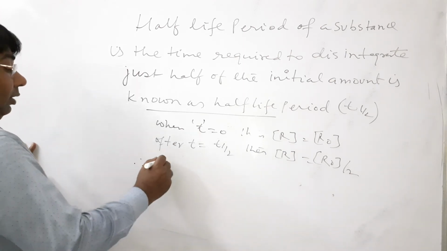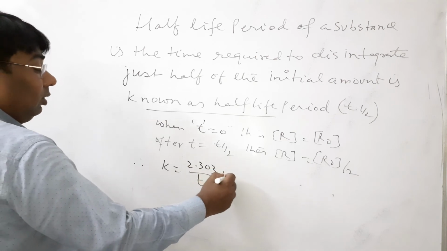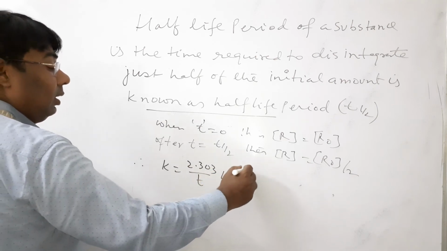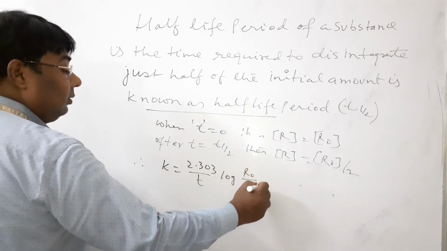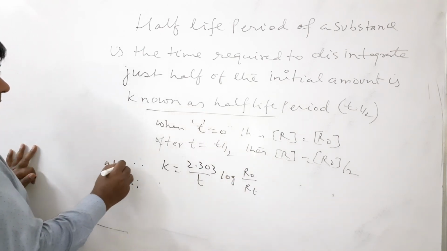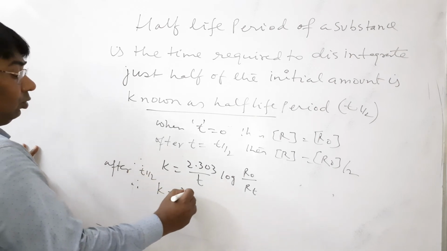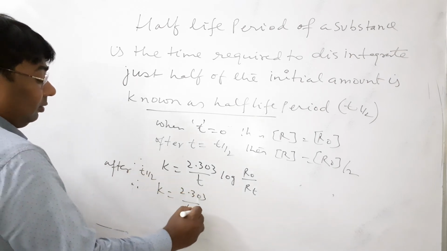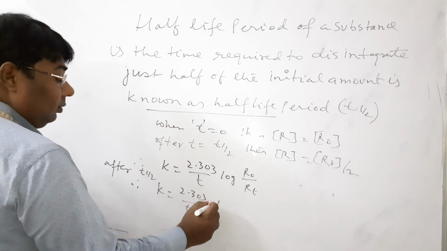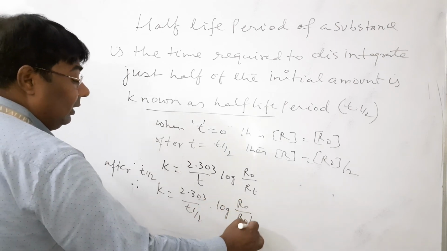Now put the value. k is equal to 2.303 by t log R0 by Rt. After t half, k is equal to 2.303 by t half into log R0 by R0 by 2.